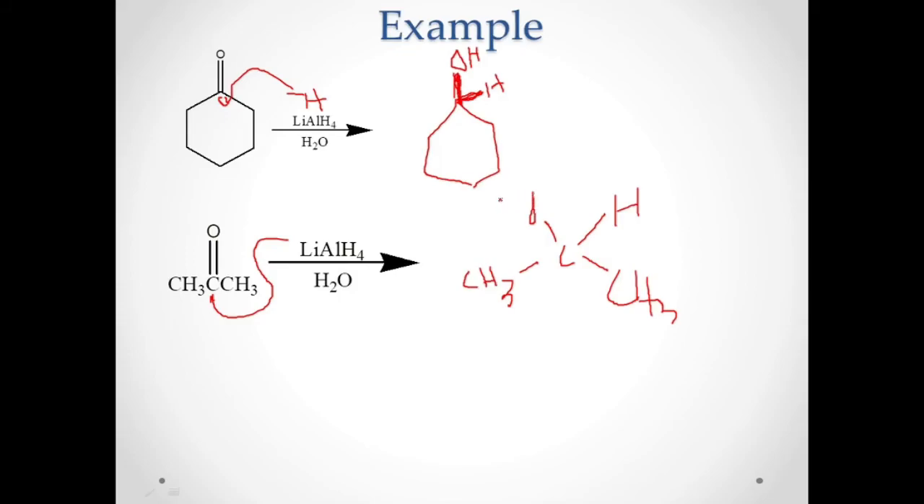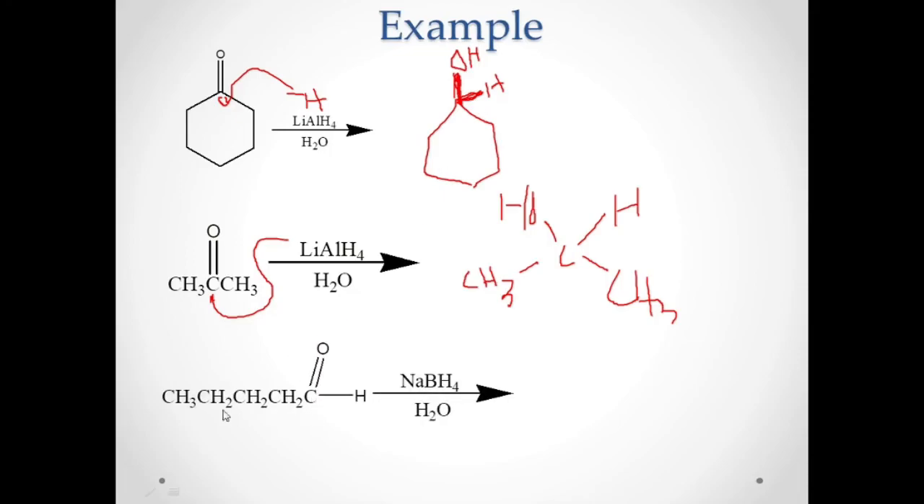So this is now the product. That is actually 2-propanol. That is 2-propanol. So from acetone, your product of reduction will yield 2-propanol. This is a secondary alcohol. Remember, ketone to secondary alcohol.